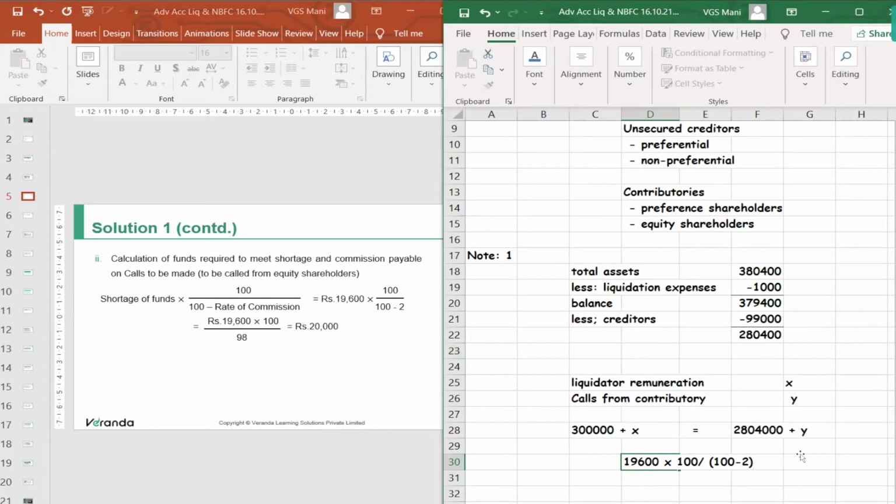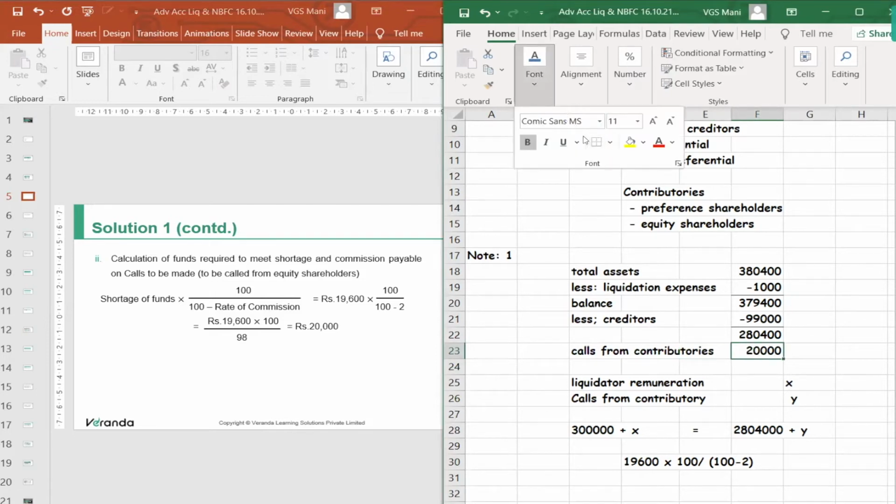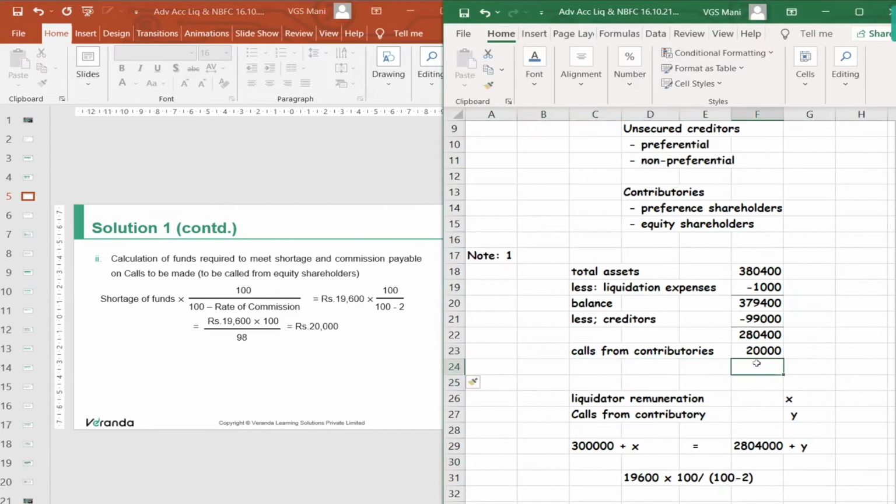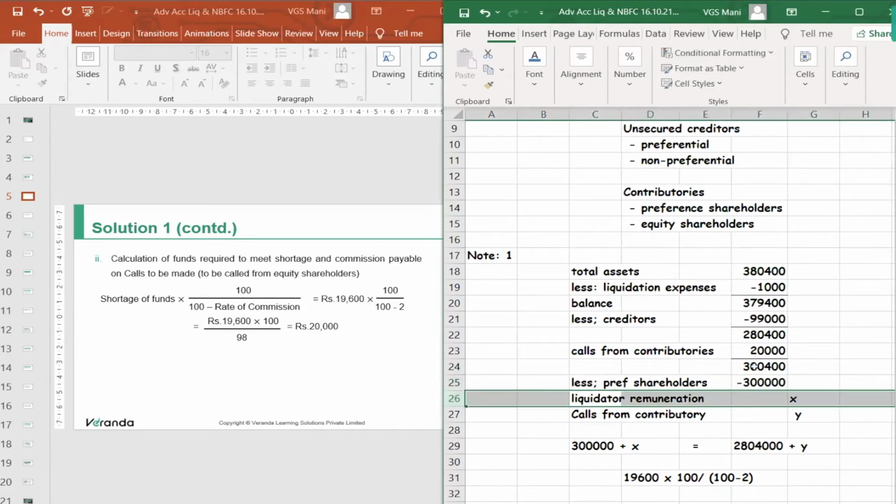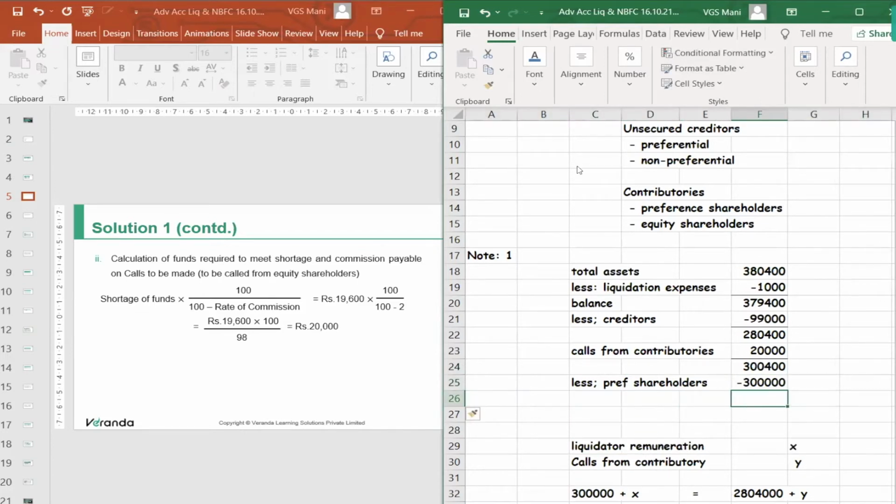When you make calls from contributories for 20,000, out of this you can pay preference shareholders 3 lakhs, and whatever is the balance, you can use it for liquidator remuneration.